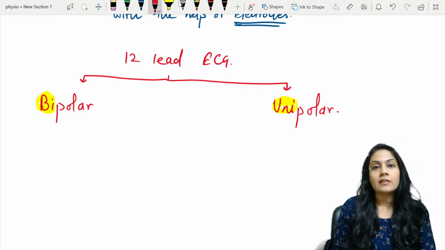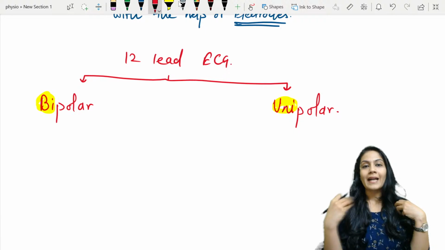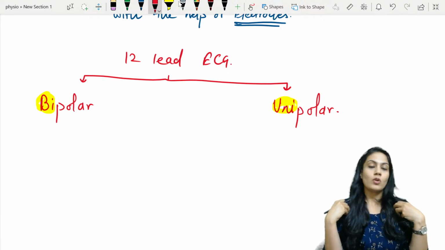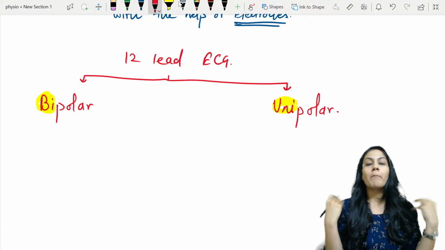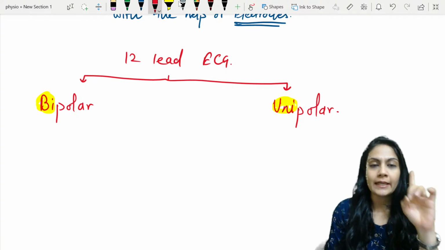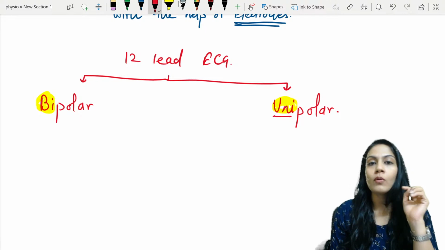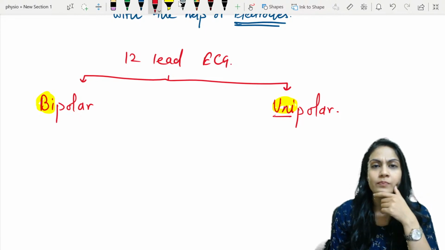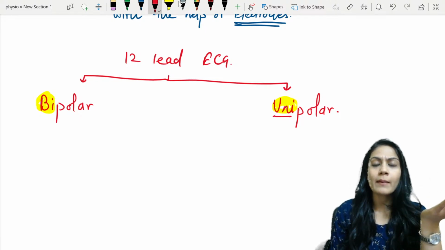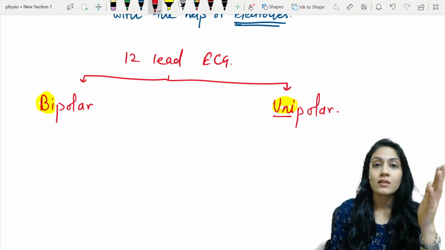Usually when we take an ECG, we attach two electrodes and take the difference between the two. The two electrodes combined form a single lead. Now if I'm saying there is only one pole over here, that means only one electrode. How can I make a potential difference?